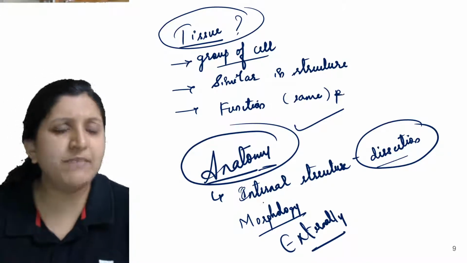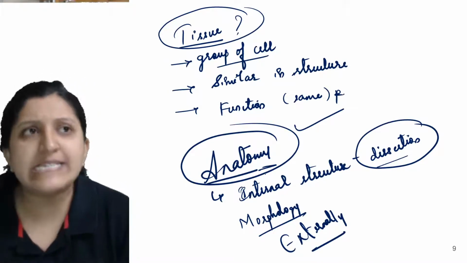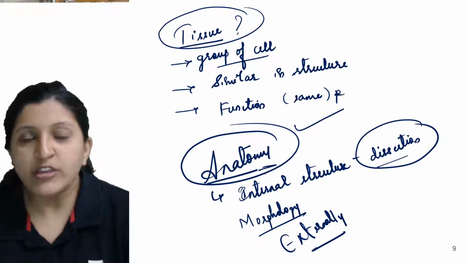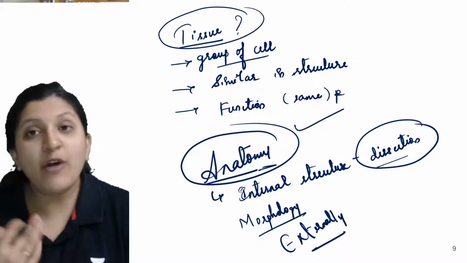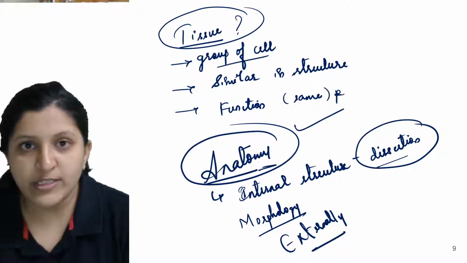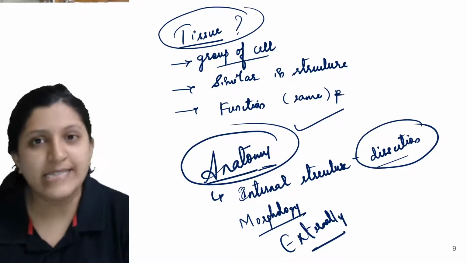This can be with respect to the human body. Externally studying a human body is morphology. Now we need to study the internal organs also, like the stomach and intestine.